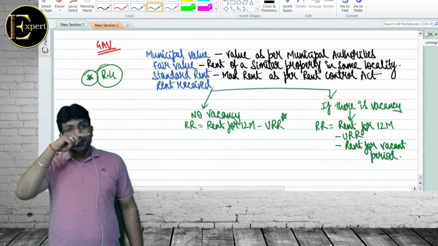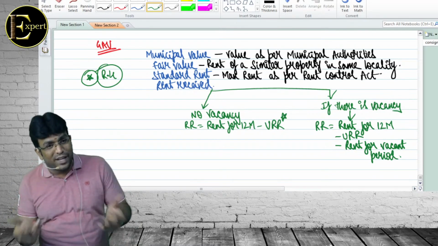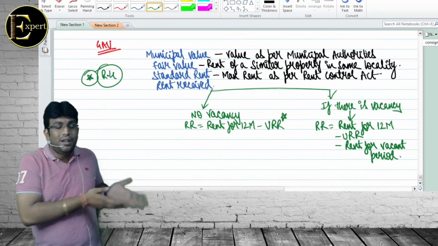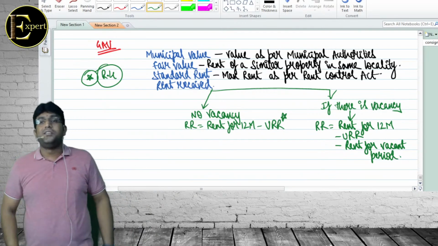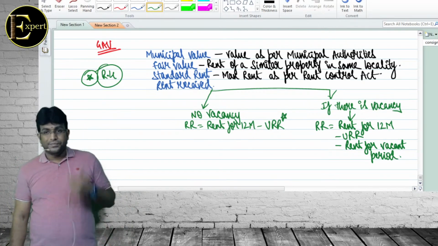How to calculate GAV if there is no vacancy, I'll teach you. How to calculate GAV if there is a vacancy, I'll teach you. But before that, we should understand the meanings of this. Then we will understand how to calculate GAV. समझ में आया बेटा? ये लिख लो पहले.